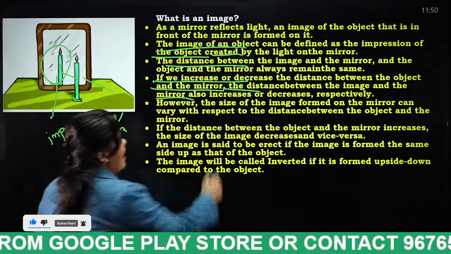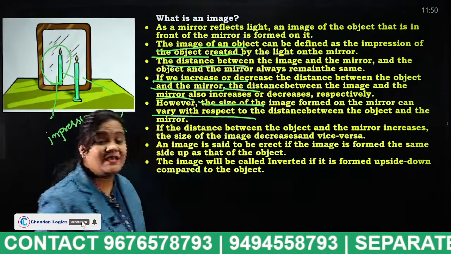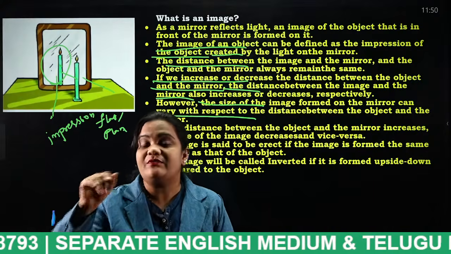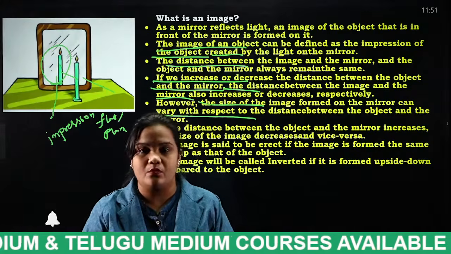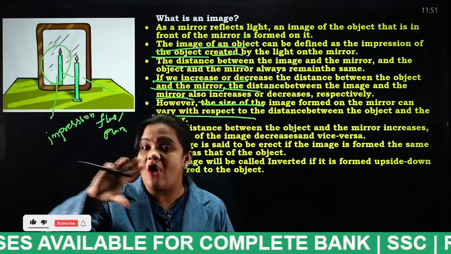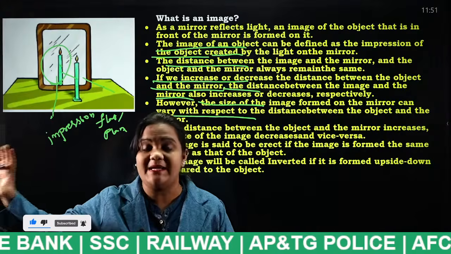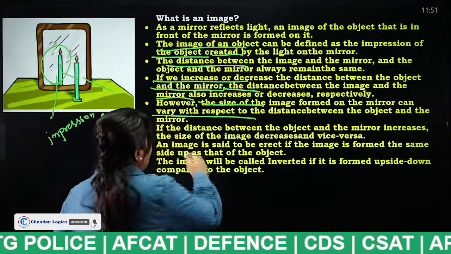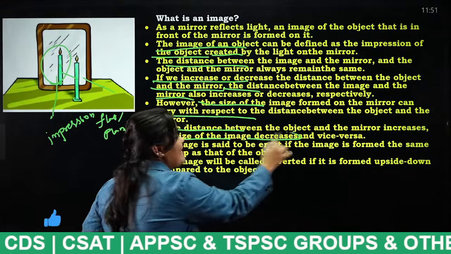Now, however, the size of the image formed on the mirror can vary with respect to the distance. So this is important. When the object is kept far away from the mirror, that object appears very small. That you should note. In a similar way, if the distance between the object and the mirror increases, the size of the image decreases, and vice versa.